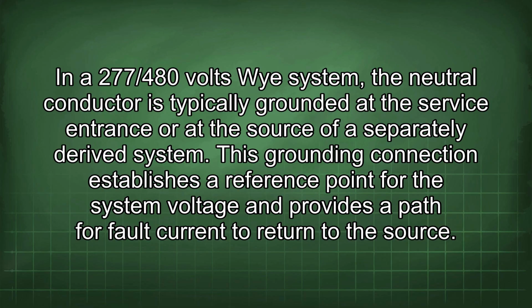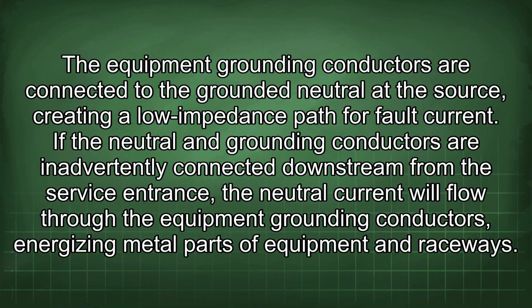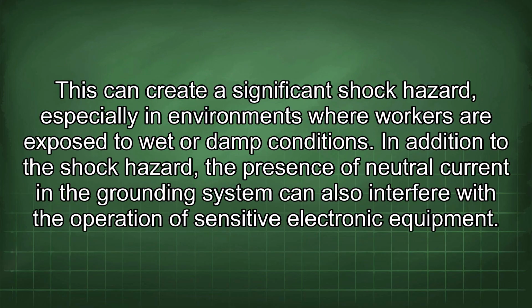In a 277/480 volts Y system, the neutral conductor is typically grounded at the service entrance or at the source of a separately derived system. This grounding connection establishes a reference point for the system voltage and provides a path for fault current to return to the source. The equipment grounding conductors are connected to the grounded neutral at the source, creating a low impedance path for fault current. If the neutral and grounding conductors are inadvertently connected downstream from the service entrance, the neutral current will flow through the equipment grounding conductors, energizing metal parts of equipment and raceways. This can create a significant shock hazard, especially in environments where workers are exposed to wet or damp conditions.